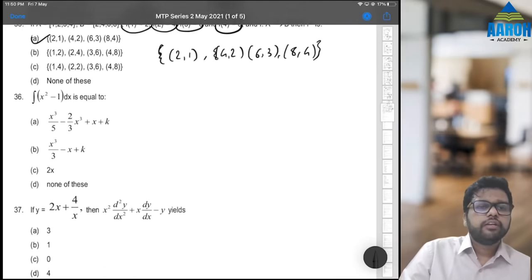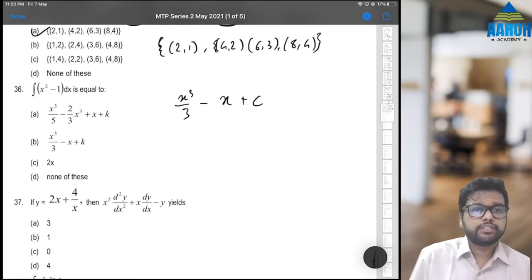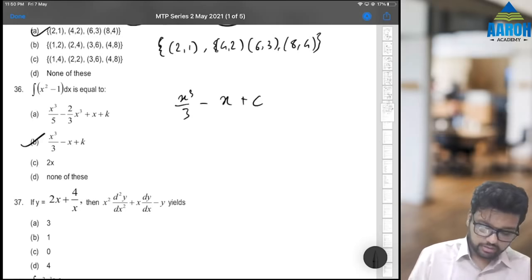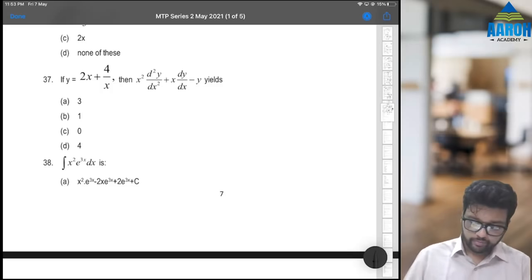Okay. 36, integration. Simple. Integration of x square is x cube by 3, minus integration of 1 is x, plus c or k. B. Now some technical issue. So let's move to question number 37.